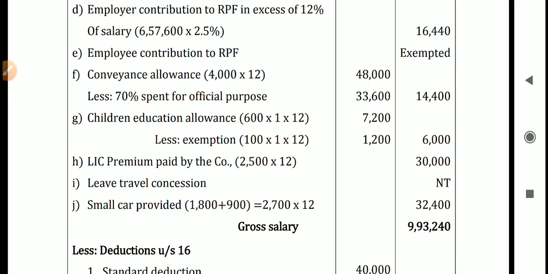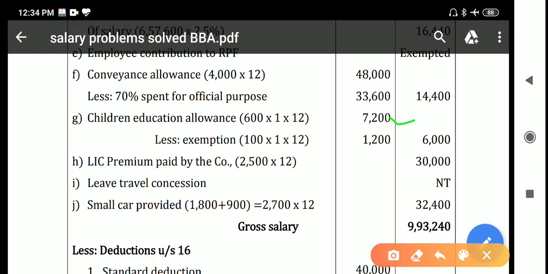Here the assessee got 600 per month for only one son. 600 into one kid into 12 months is 7,200, the actual education allowance received. But the exemption is 100 rupees per kid, maximum of 2 kids, for 12 months. Here only one son receives it, so the exemption is 100 rupees into one child into 12 months, that is 1,200. If you deduct 1,200 from 7,200, you get 6,000 as taxable education allowance.